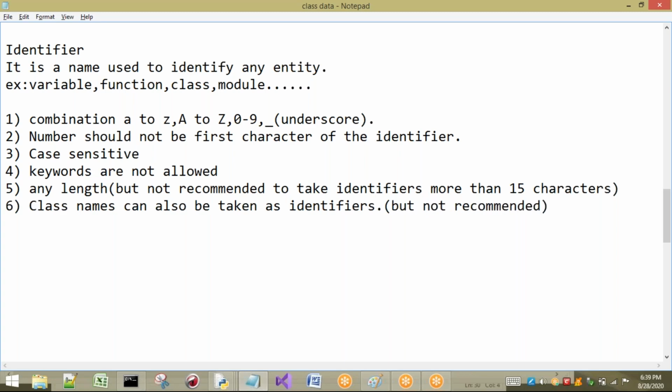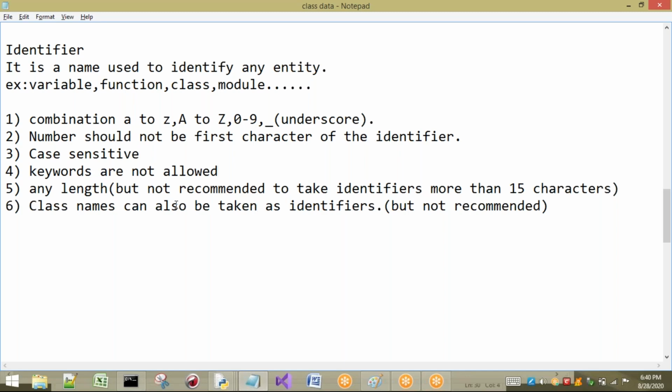So what are the things that are not recommended? If you want, you can take any length, but better to take only up to 15 characters, and also better not to take class names as identifiers. If you take them, there is no problem, you will not get any errors, but it is not recommended. Next, better write identifiers using descriptive names, that means full names. So these are the different rules applied to your identifiers.